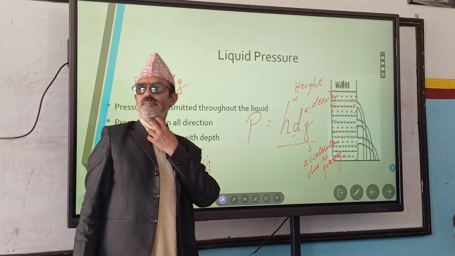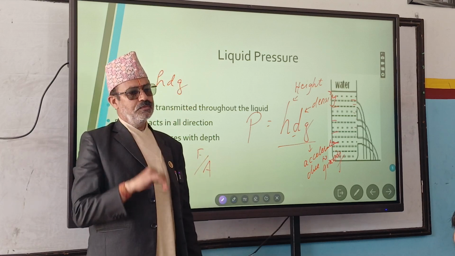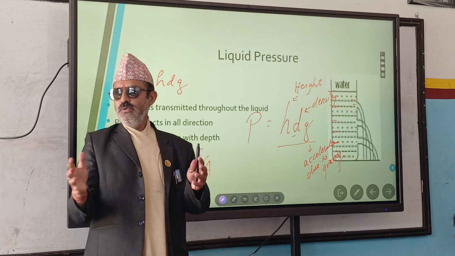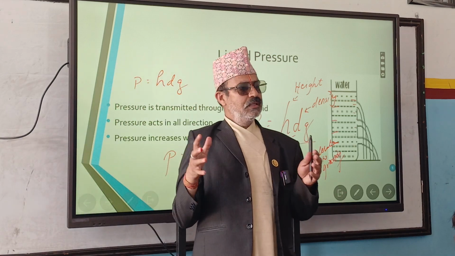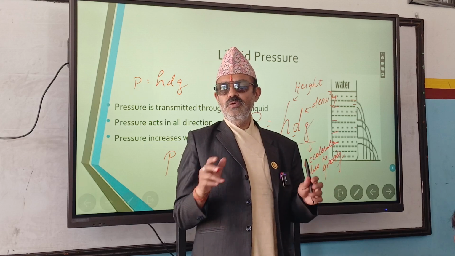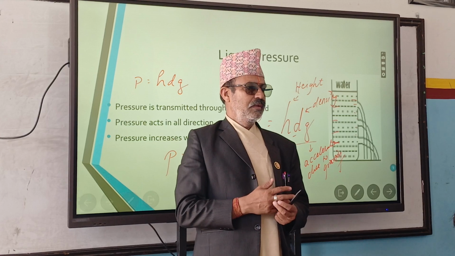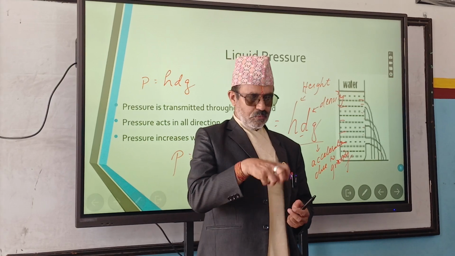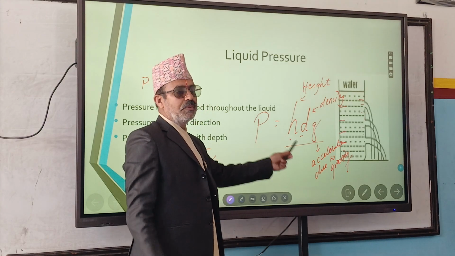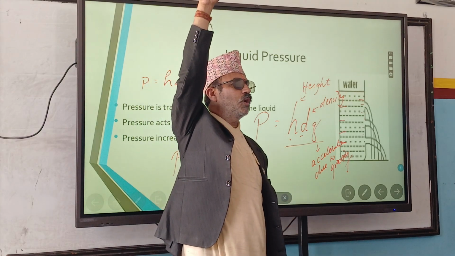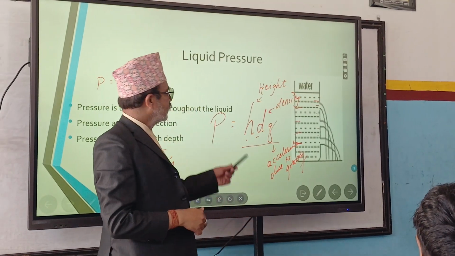Does the water come with more pressure on the ground floor or the topmost floor? If you keep a bucket on the ground floor, first floor, second floor, third floor, and open the taps, which one is filled faster? Ground floor. We might have noticed, no? Why? Pressure is more. Why is pressure more? Height is more, because the water tank is kept at the top of the house. From the top, when you come down, height increases.